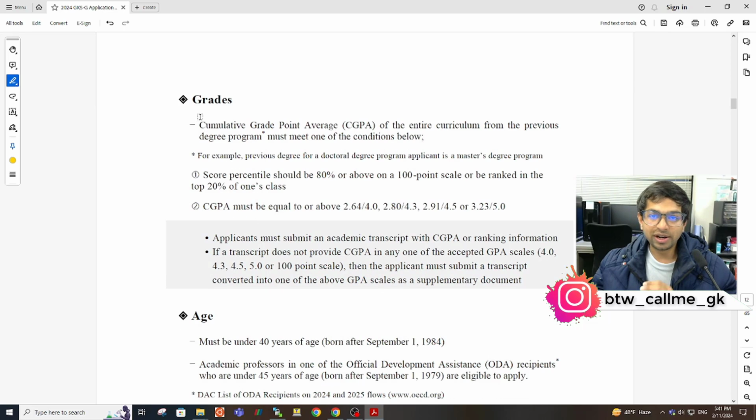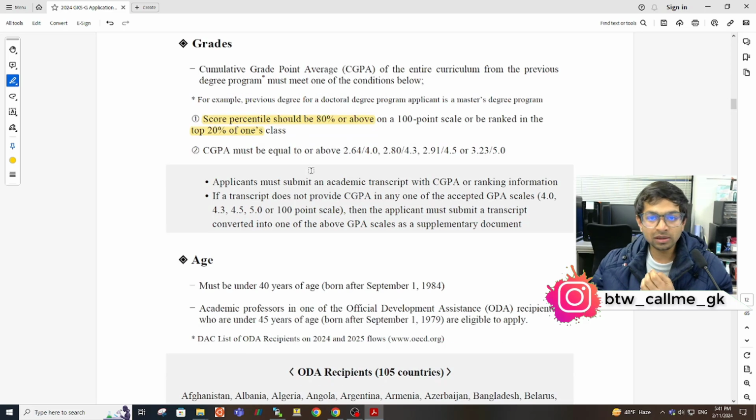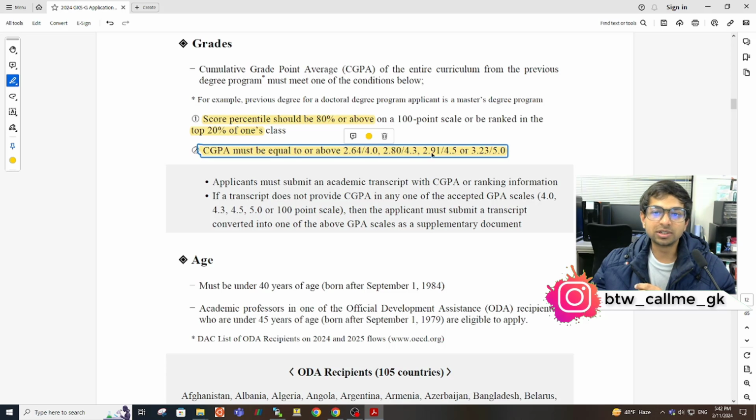And for the grades, it has been explained very simply. Like you can see, you should have 80 percentile on a 100-point scale, or you should be in the top 20% of your class. And if you are writing with CGPA, then the CGPA cutoffs are these. In some cases, like if you are applying from India, you know that the CGPA is on a 10 scale. So here you can see that there is no 10 scale mentioned. In that case, you have to convert your 10 scale to a 4 scale using some kind of online tools like Scholaro, WES, and then you have to get the university authentication. We will later see that part in the video.